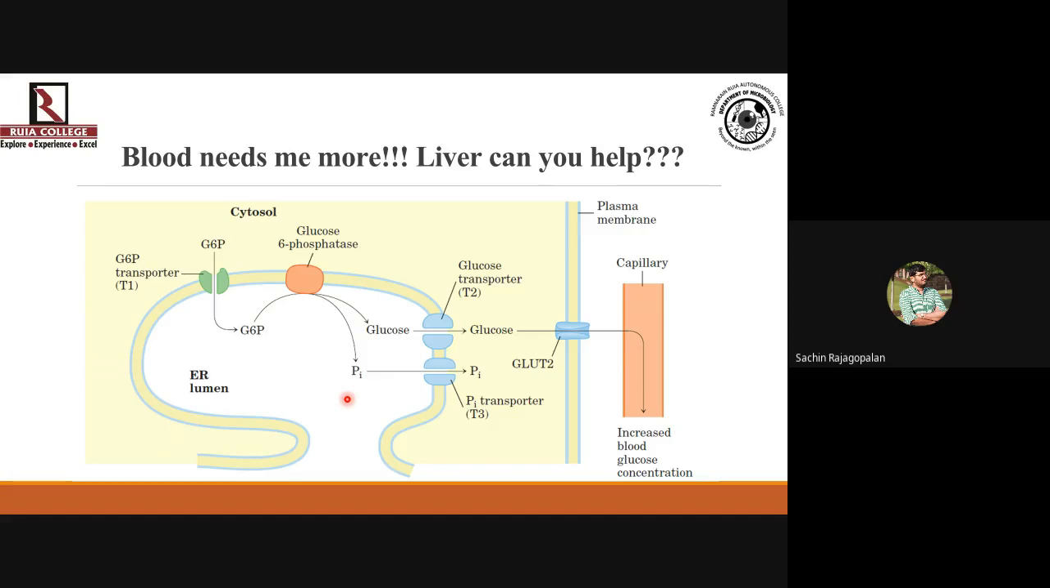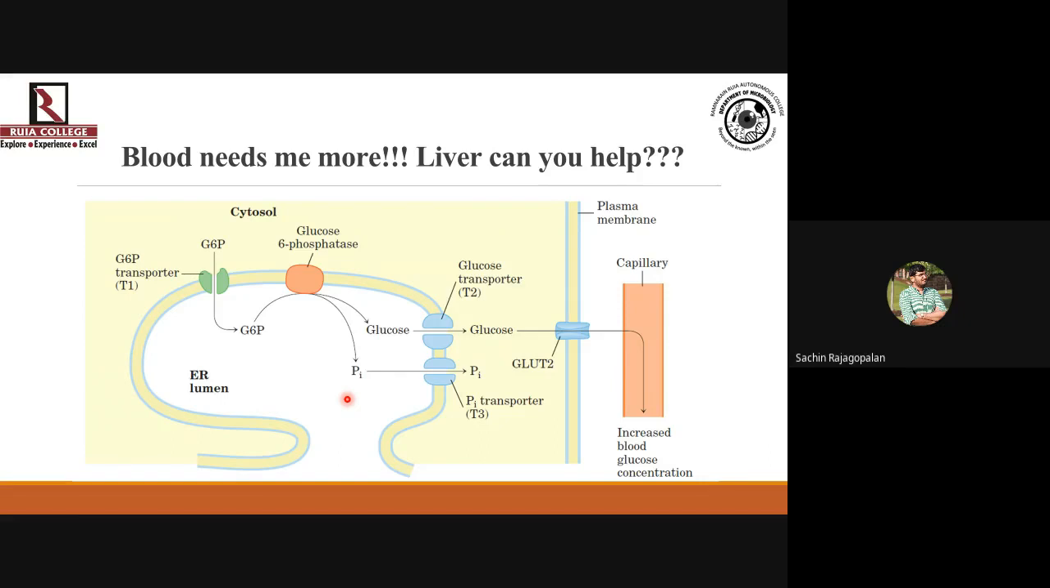Now, other cells like the skeletal muscle cells or other body cells will not be able to do it. They will not be able to contribute glucose to the bloodstream for a basic reason that they do not have this glucose phosphatase enzyme with them. Glucose phosphatase is an enzyme which is solely present with the hepatocyte, which is only seen in liver cells. So liver is the only cell which has this ability of converting glucose 6-phosphate to glucose.